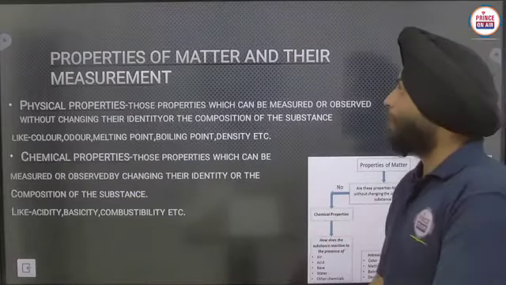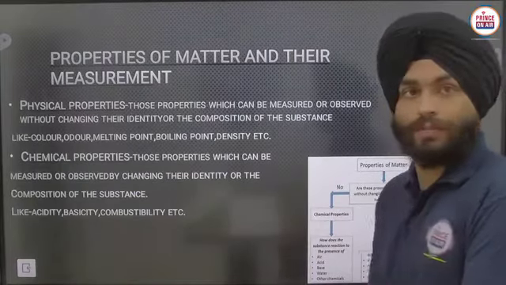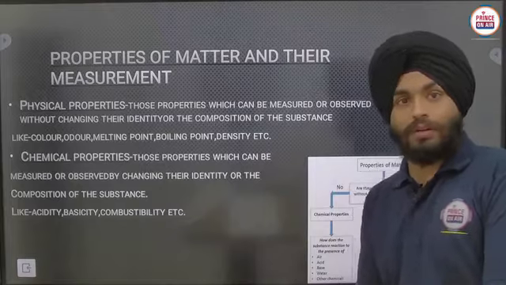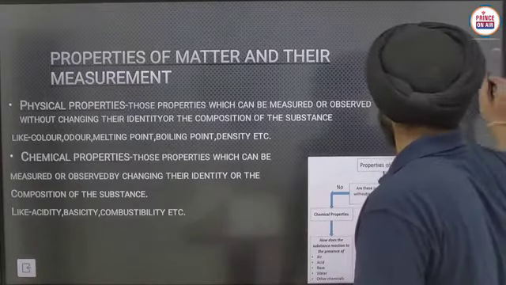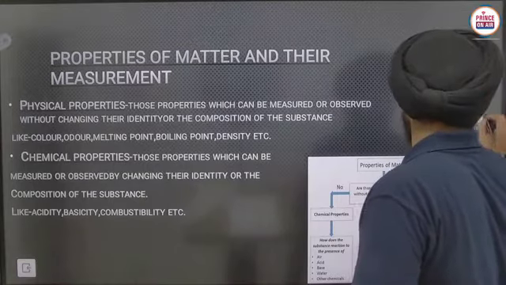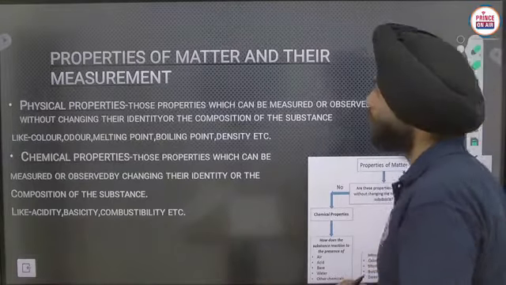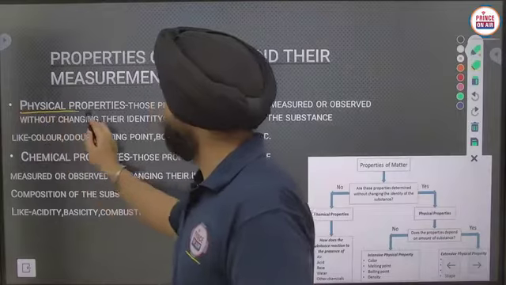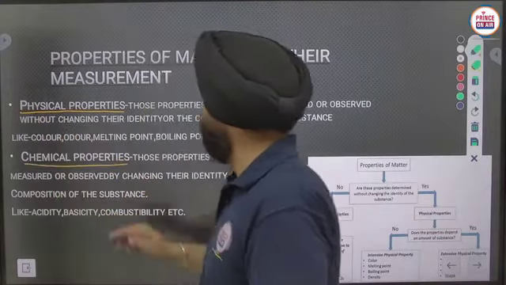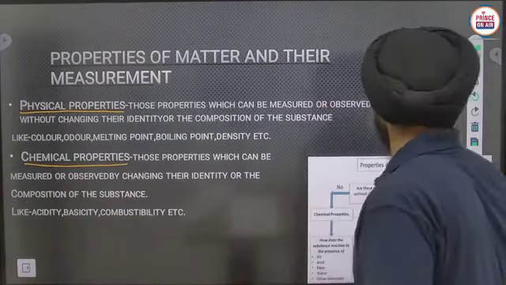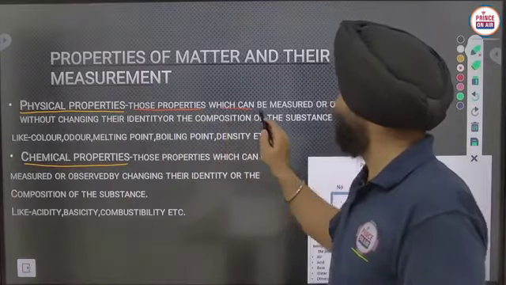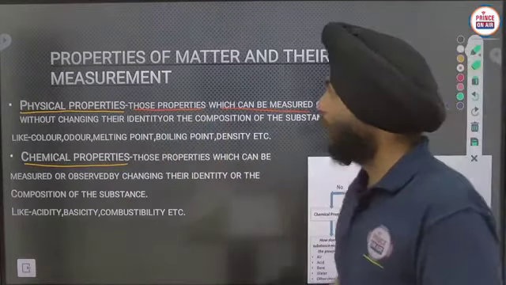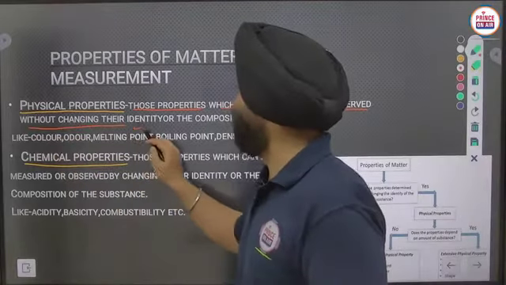So first one is properties of matter and their measurement. As I told you, there are two types of properties. First one is physical properties and second one is chemical properties. See the definition: those properties which can be measured or observed without changing their identity.